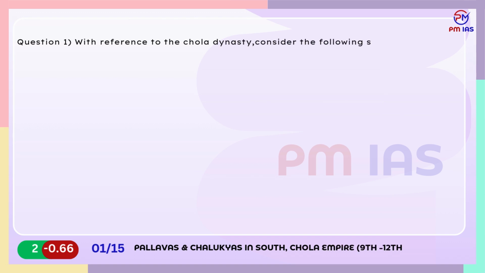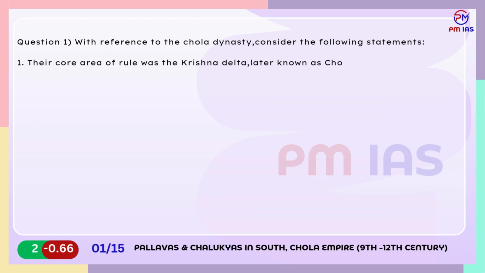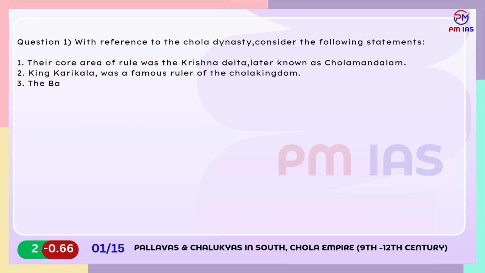Question 1. With reference to the Chola dynasty, consider the following statements. 1. Their core area of rule was the Krishna Delta, later known as Cholamandalam. 2. King Karikala was a famous ruler of the Chola kingdom. 3. The Battle of Veni is associated with the Chola dynasty. Which of the statements given above are correct?